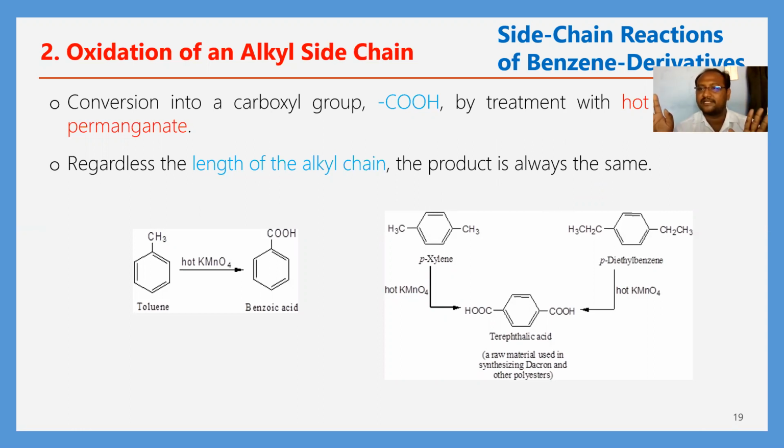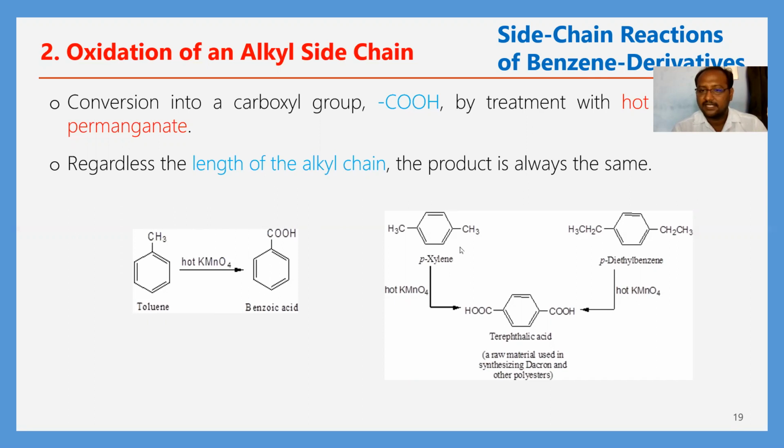There is no differentiation in the products. Next, with hot KMnO4, the alkyl group undergoes oxidation. Oxidation is removal of hydrogen atoms or addition of oxygen atoms. Here two hydrogen atoms are removed and two oxygens are added, and we get a carboxylic acid function.